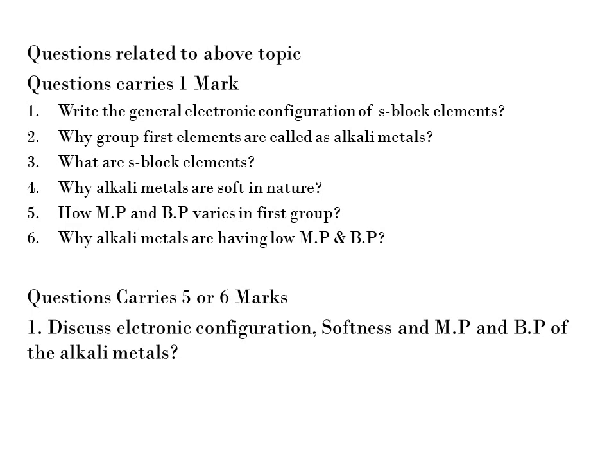The third question is, what are s block elements? The valence electron is present in the s suborbital, hence these elements are called s block elements.